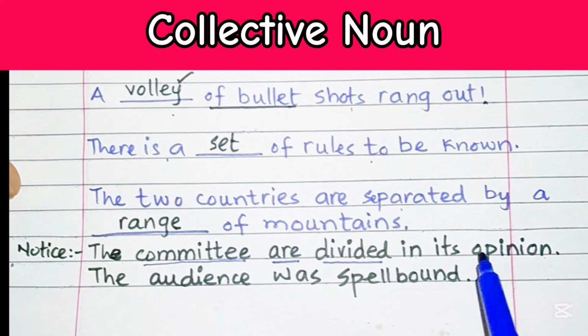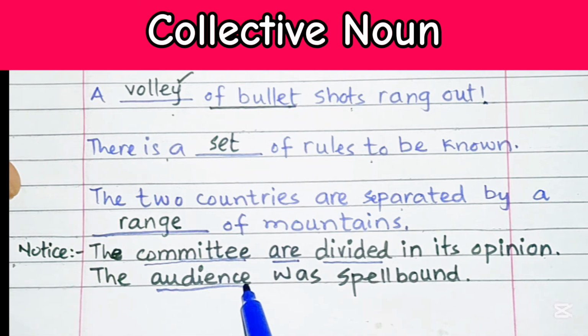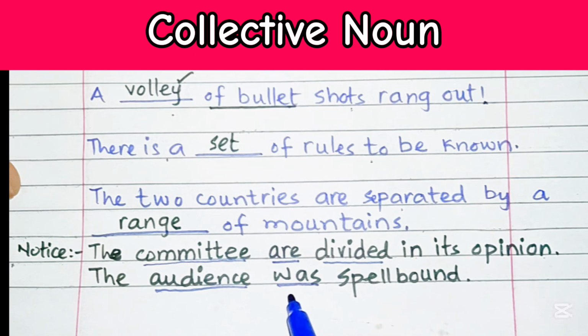Over here there is division amongst the committee members, so the committee are divided in its opinion. But once they are having a unanimous opinion or a unanimous decision, then the singular verb will be used. As in this example, the audience was spellbound. All of the people sitting were listening, and we are going to have this singular verb because all of them were feeling that spell.